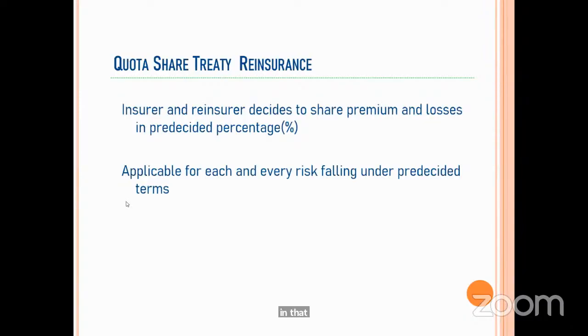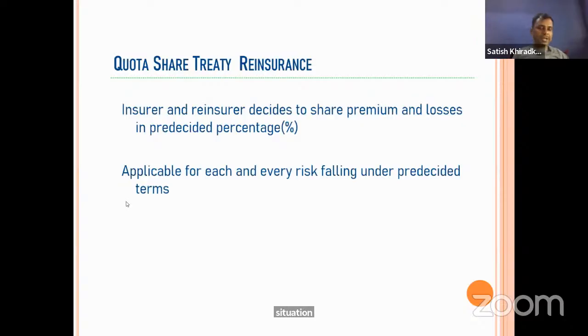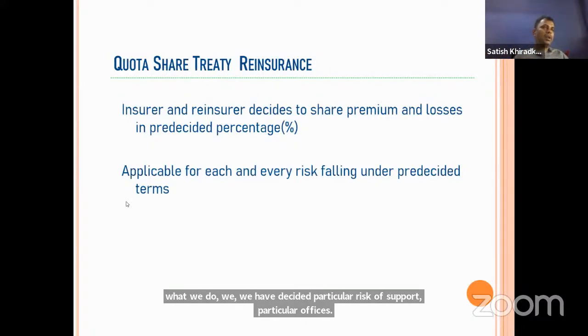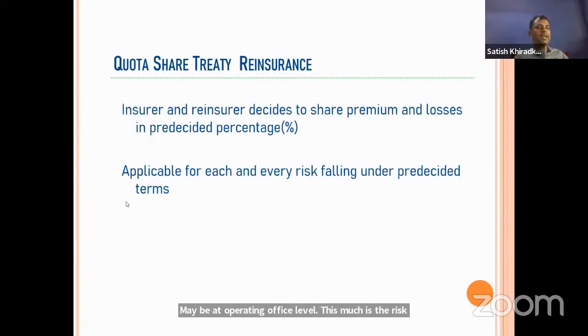Even if you see the company guidelines, in our company also, we have decided a particular risk level for particular officers. At operating office level, this much is the risk level, like 100 crore is given. Then for RO level, maybe 750 crores is given. For HO level also, 1100 or something is given. Beyond that, if any risk is there, they ask us to refer to the techno marketing team.